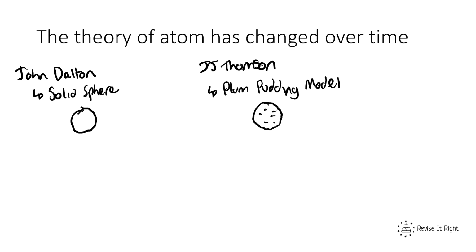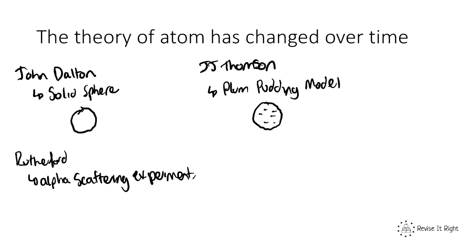Now, a bit later on, a scientist called Rutherford came along. Okay, now Rutherford came along and did something called an alpha scattering experiment.